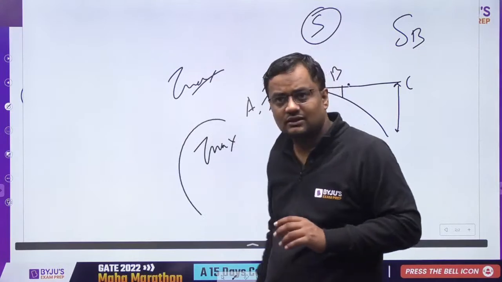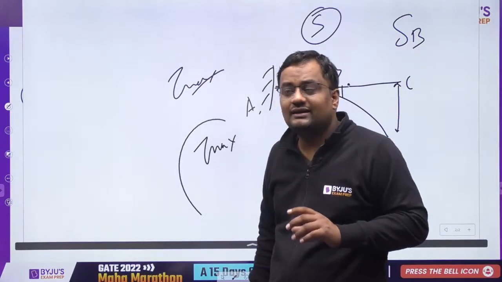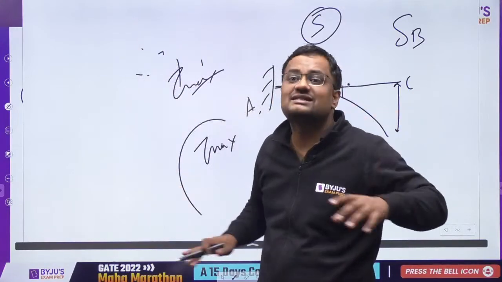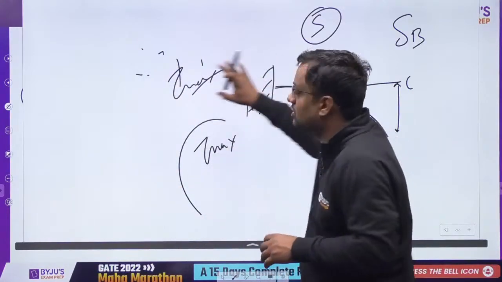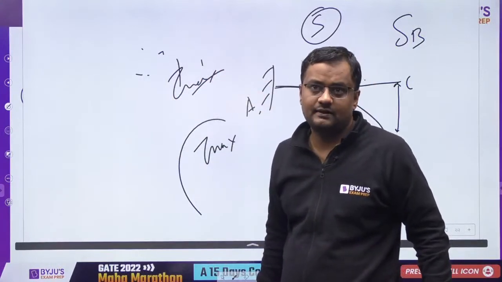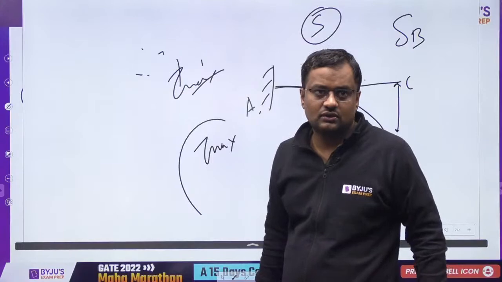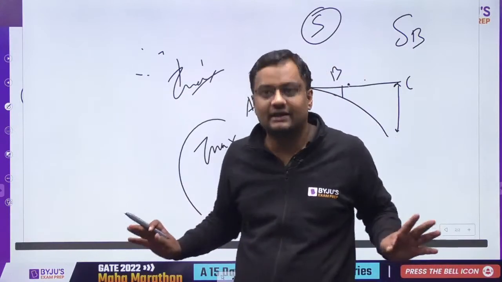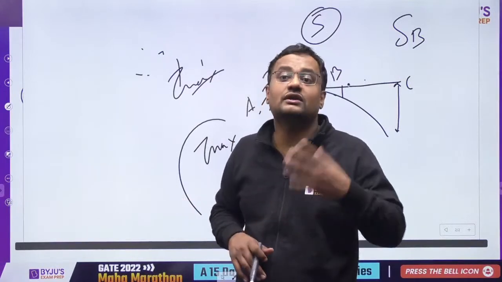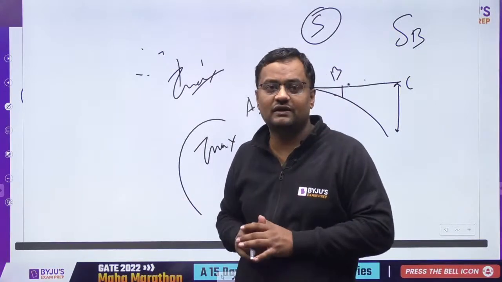Tau max is easy, sigma 1 minus sigma 2 by 2, and whatever tau is asked at any other angle, that will be smaller. Same thing can be applied not only in deflection and torsion, but in hydrology as well. Infiltration it can be used. Infiltration will be less than rainfall intensity. Whatever rain is coming, infiltration will be less than that. Or in Horton's curve, it will be less than the initial value, infiltration capacity.